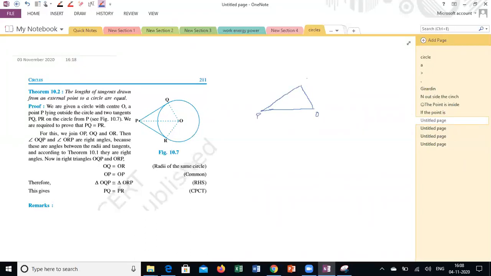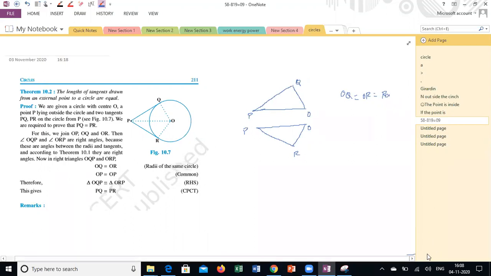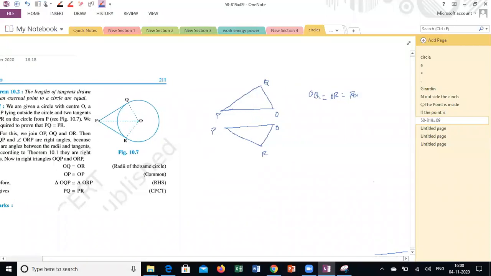One is P, O, Q. Another triangle is P, O, R. So OQ is equal to OR, which is equal to the radius of the circle. And OP is equal to OP, a common side.